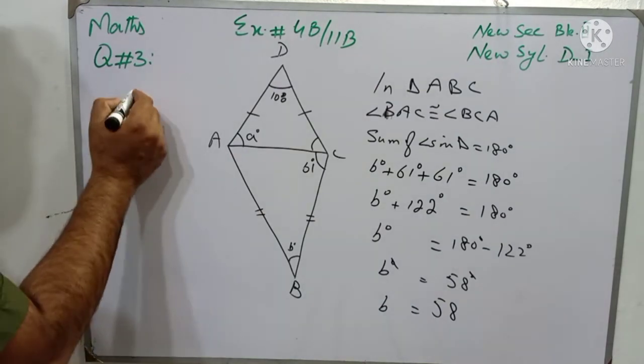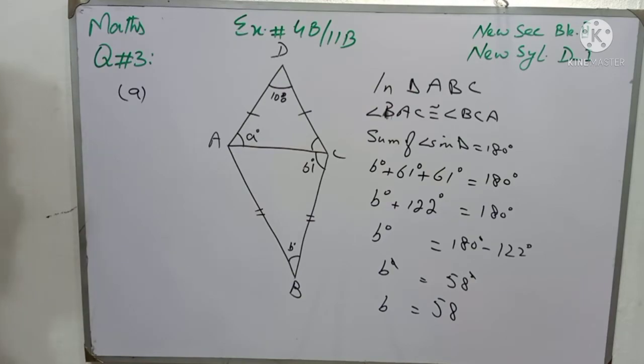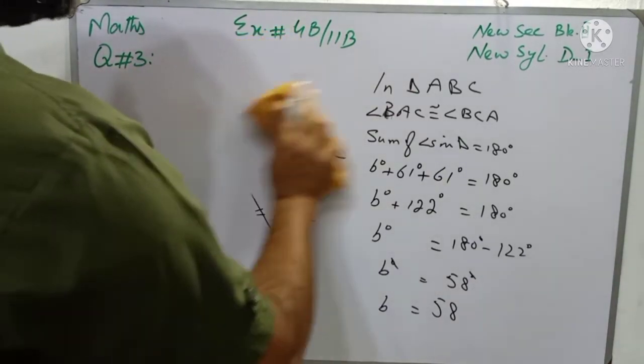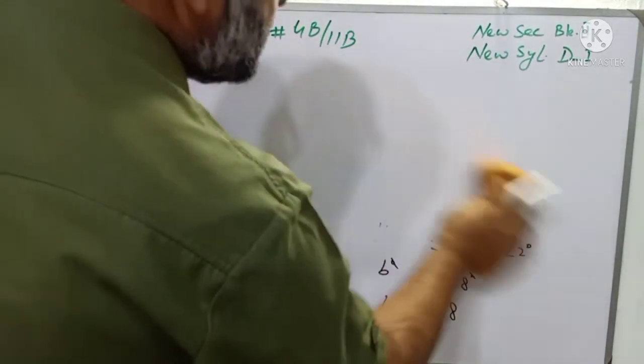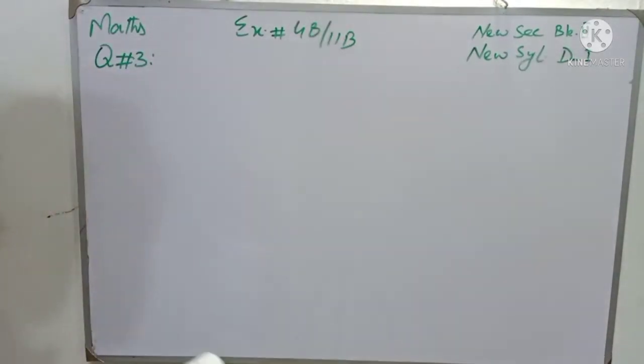And it is the A part of question number 3. Now I am going to solve B part of the same question, and in B part there is again a kite, and we have to find the values of unknown.